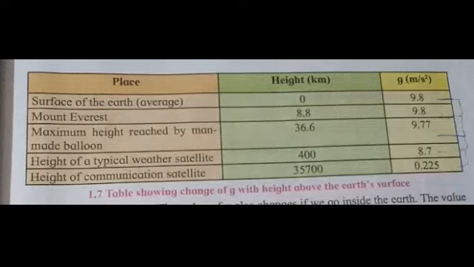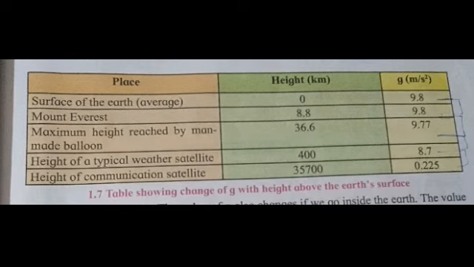Now let us see the change in the value of G with respect to the height. We have already studied that when the object is at a greater height, the distance from the earth's center or the earth's surface increases, and that is why it is attracted by a lesser force. So as you go higher and higher, the value of G is going to become smaller. Now see this table, they have explained it very well.